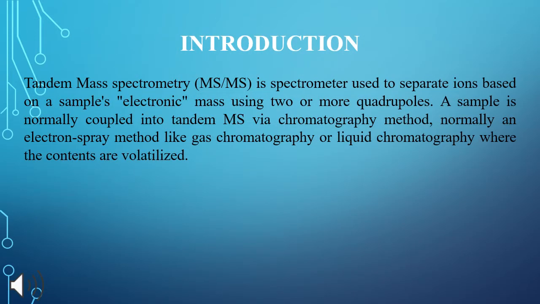So, what is tandem mass spectrometry? Tandem mass spectrometry is a spectrometry based method used to separate ions based on samples mass using two or more quadrupoles. A sample is normally coupled into tandem mass spectrometry via chromatography method. Normally, an electrospray method like gas chromatography or liquid chromatography, where the contents are volatilized, are used.